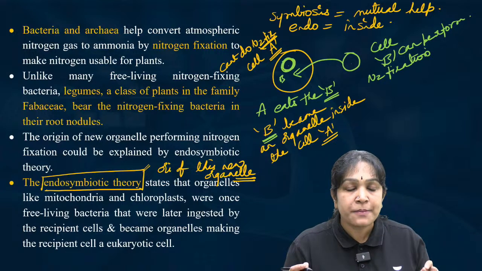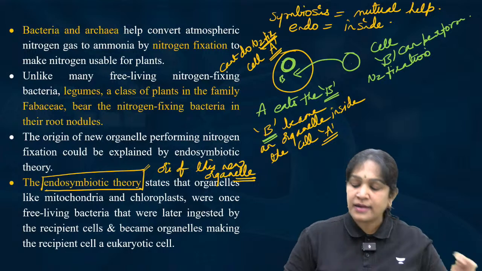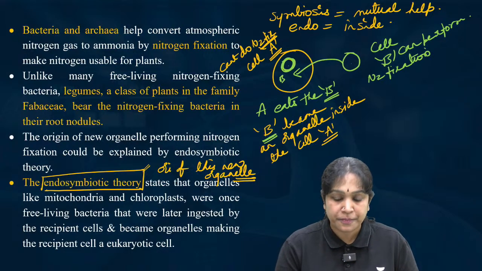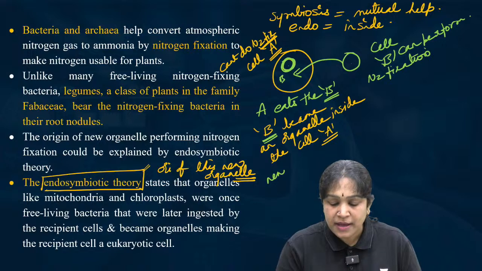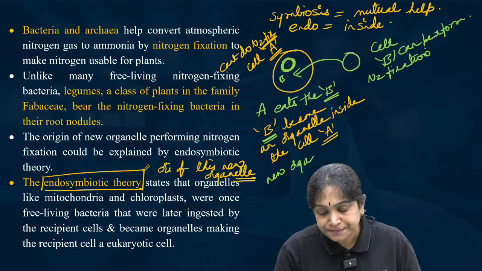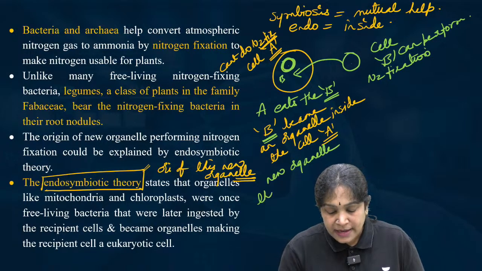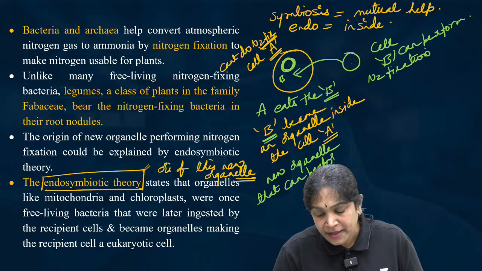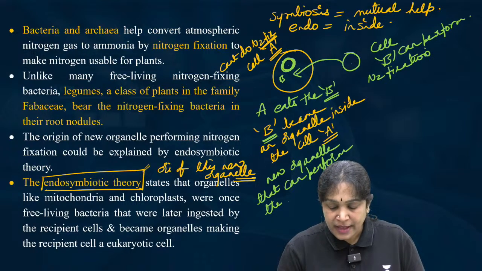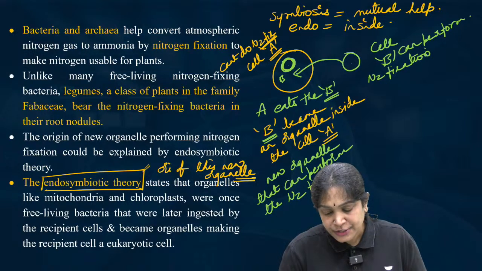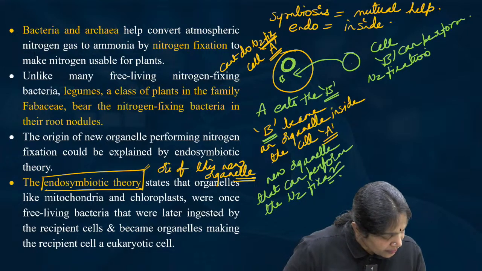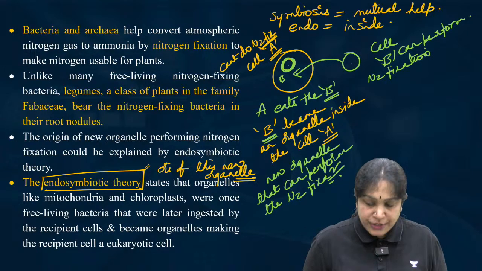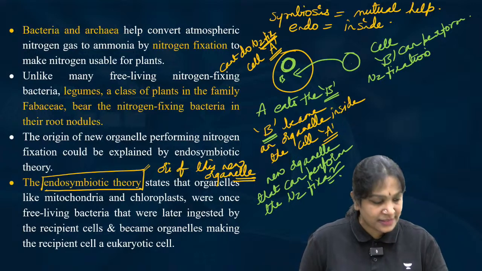A is using B as an organelle, and this organelle now can perform. So this became a new organelle that can perform nitrogen fixation. Is it clear? Okay, it will have DNA, such organelles. Good question, Aditya. Not only this, you know mitochondria.